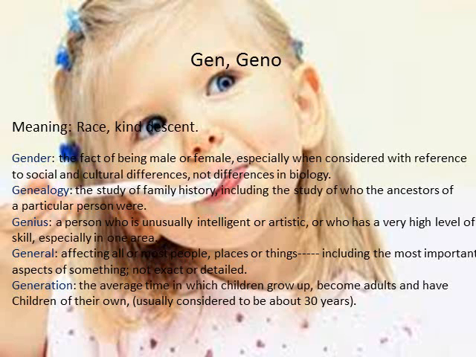The fourth Greek root is gene or geno. The meaning of this root is race, kind, descent. The first example of this root is gender, which is a noun. It means the fact of being male or female, especially when considered with reference to social and cultural differences, not differences in biology.